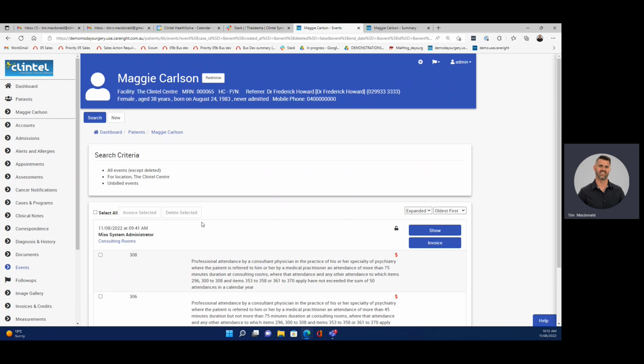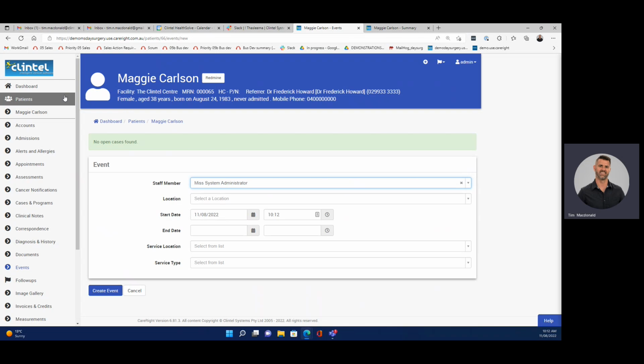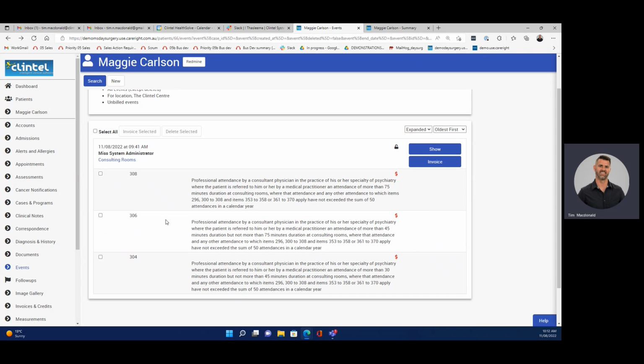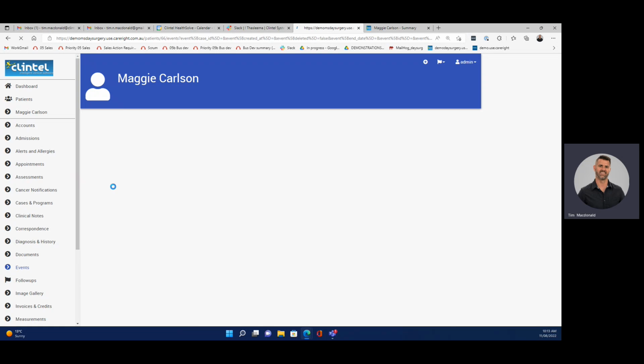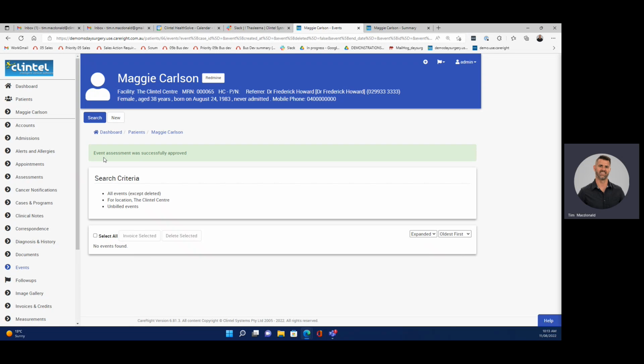If the doctor had left one out, we could add a new one just by going new and adding in a new billing item number. But for a nice streamlined demonstration today, we want to click select all and we want to click invoice. It's automatically generating the patient's health fund, but we could change the guarantor if we wanted to. We're just going to hit approve there. And perfect. As you can see, event assessment has been successfully approved, which means all of these billing item numbers have been populated into an unpaid invoice and would be waiting for us in the patient's account.